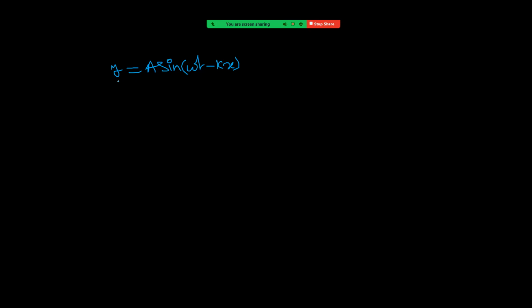But coming to sound waves, they arise because of pressure variations. That's why we prefer to represent them with the help of pressure variations. So I am writing here: change in pressure is equal to the maximum change in pressure, delta P naught, times cos of omega t minus kx.